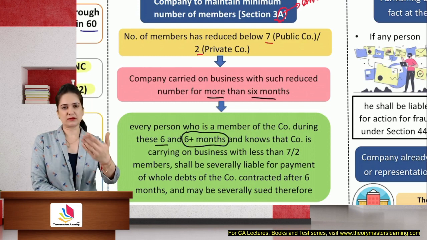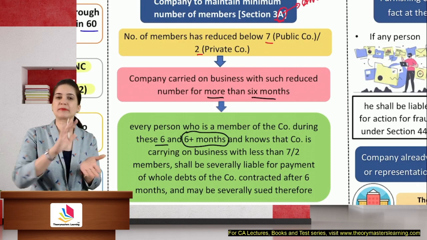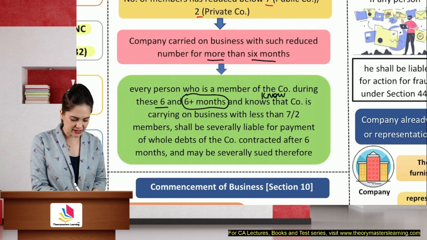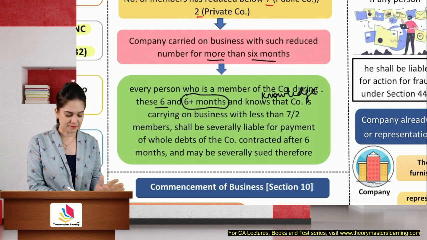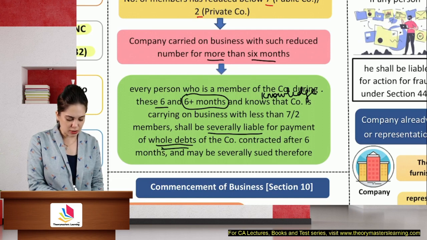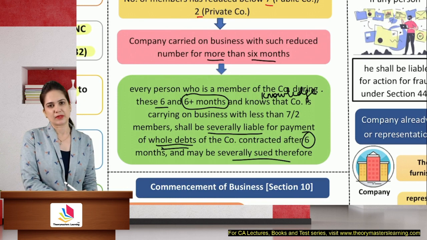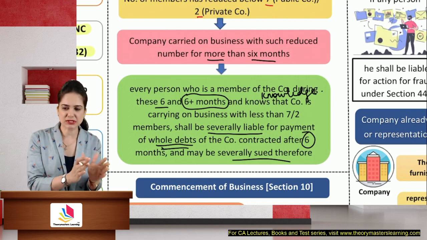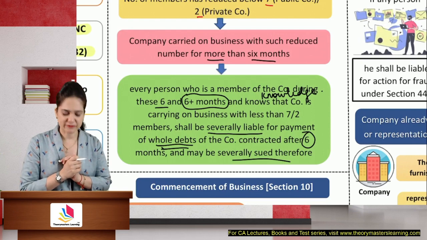Then every person who is a member of the company during those 6 months of reduced number and after 6 months, and they have knowledge, this is very important, they know that the company is carrying on business with this reduced number, then they shall be severally liable for the whole of the debts of the company contracted after those 6 months. They can also be severally sued upon. So if you are aware that the company is carrying on business with the reduced number, then you will be severally liable for all the debts of the company.